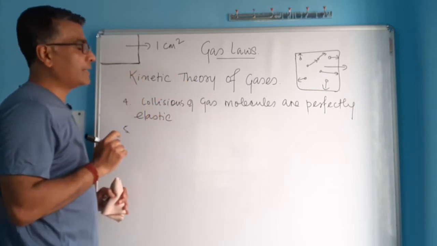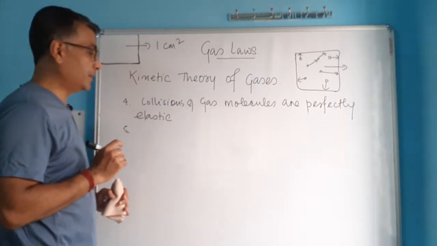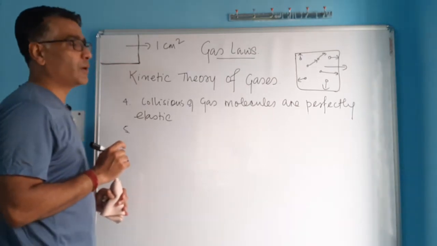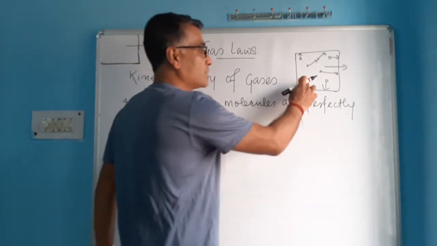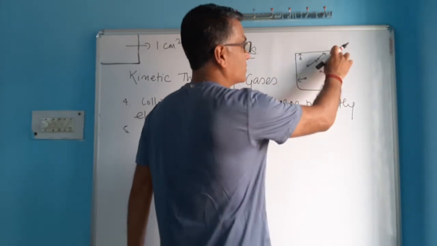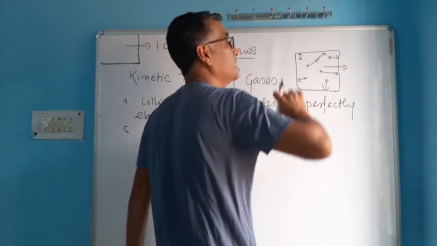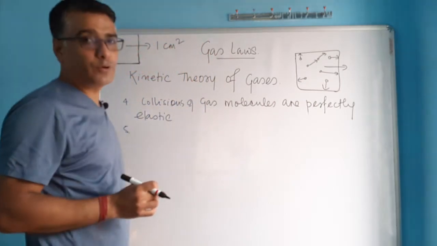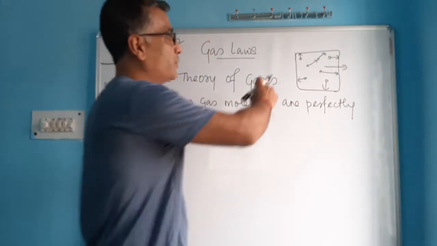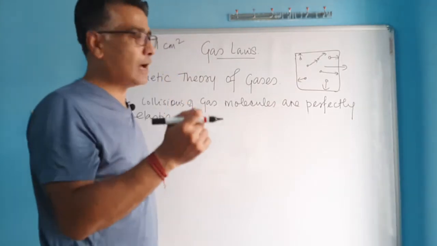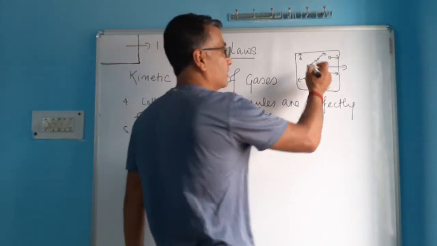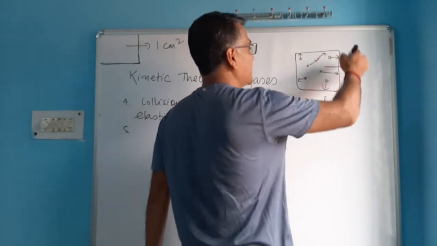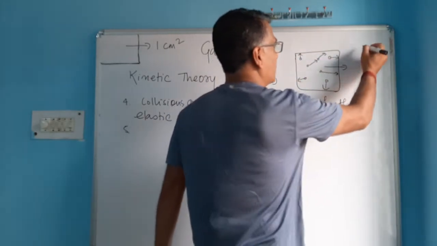Now this theory called kinetic theory of gases explains why gases exert pressure. Gases exert pressure because gas molecules go and hit the surface of the container. They are constantly bombarding the surface of the container. That way they exert force, and when you calculate that force on the unit area, you first find out how much force all these gas molecules are exerting on the entire area of this chamber.